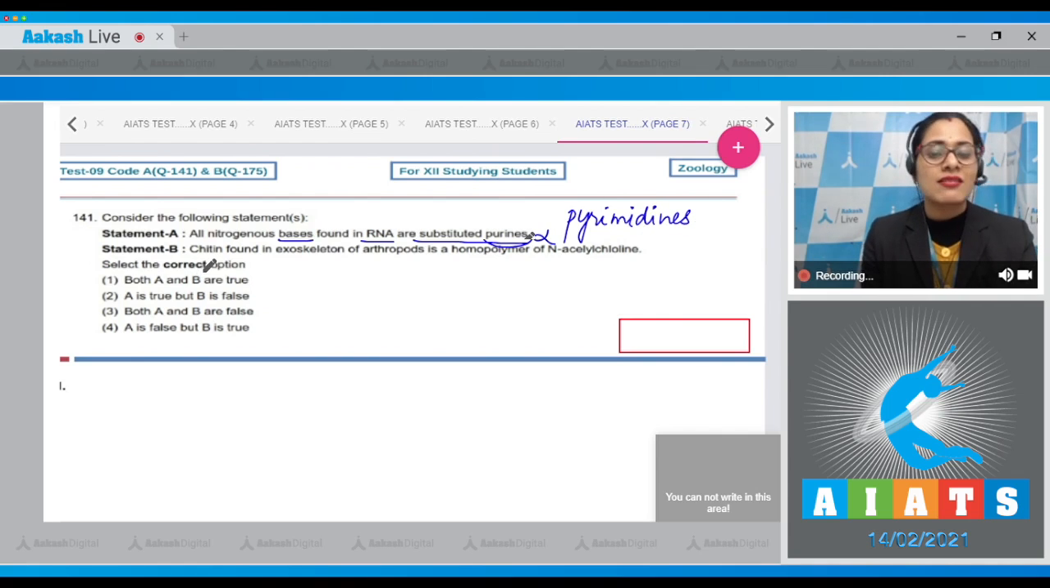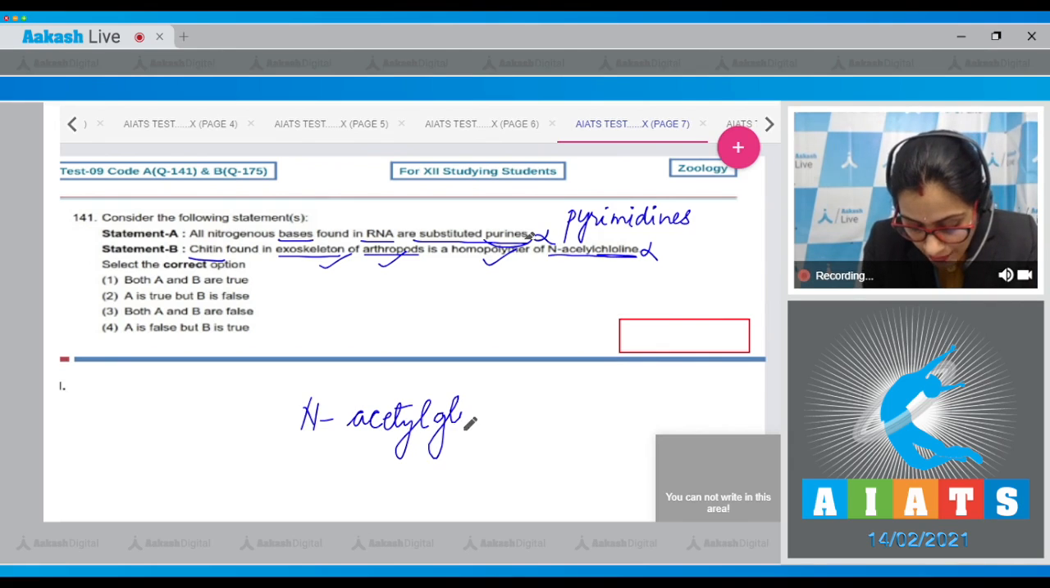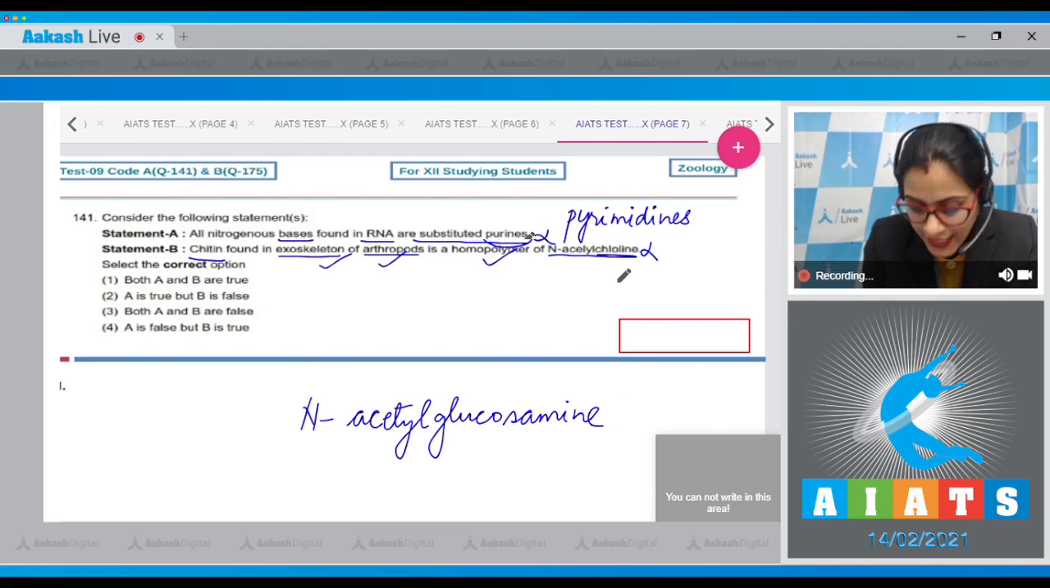The next statement is statement B, which says chitin found in exoskeleton of arthropods is a homopolymer of N-acetylcholine, and this is an incorrect statement because chitin, which is found in exoskeleton of arthropods, is a homopolymer of N-acetylglucosamine and not N-acetylcholine. So as both the statements are incorrect, select the correct option.